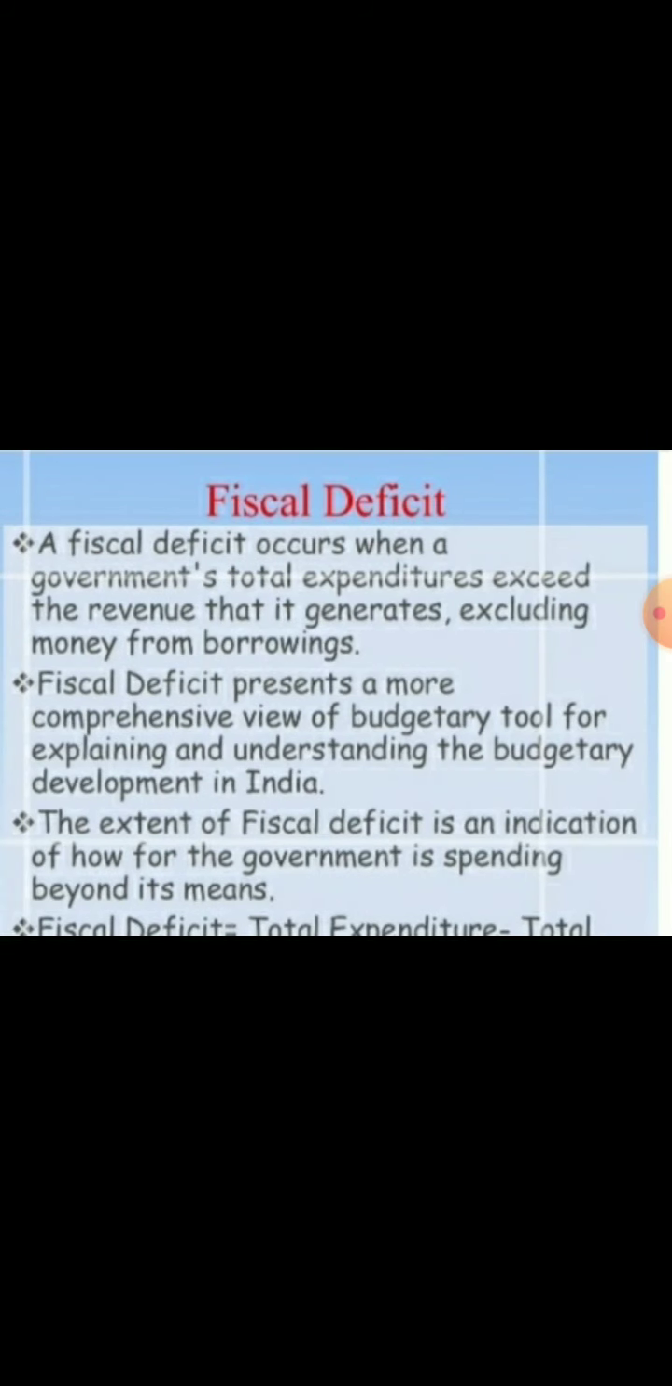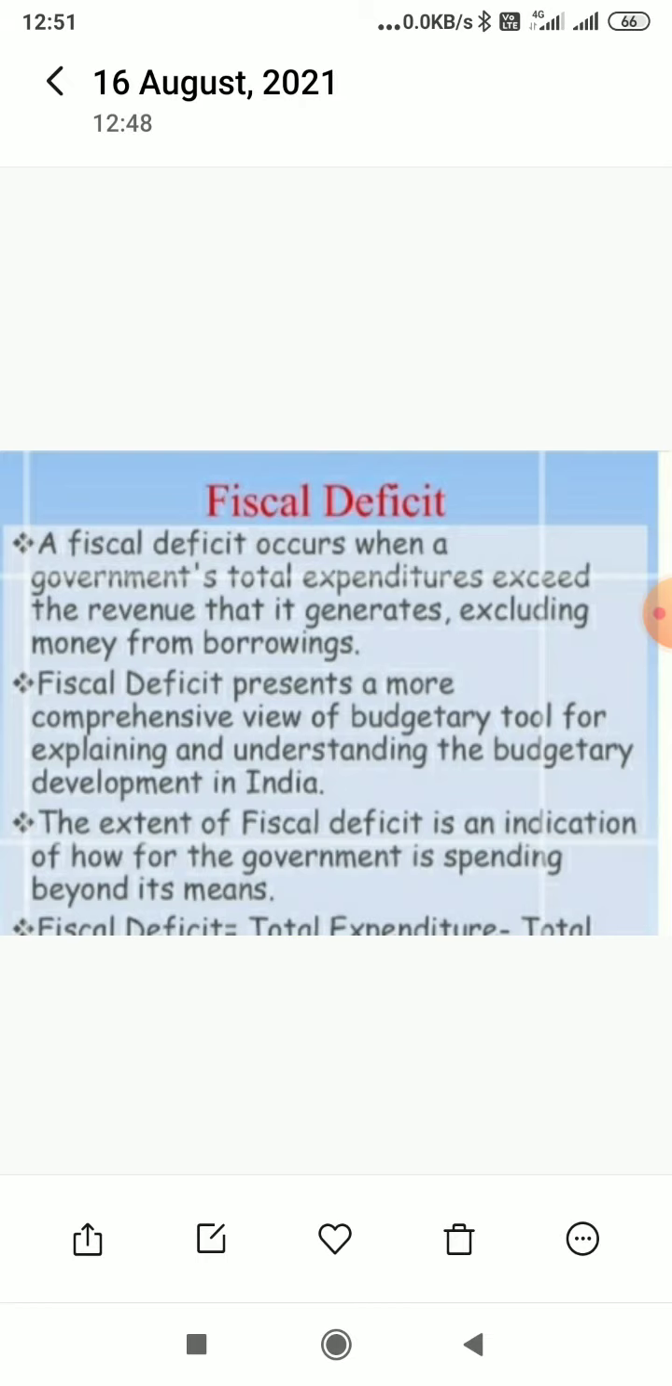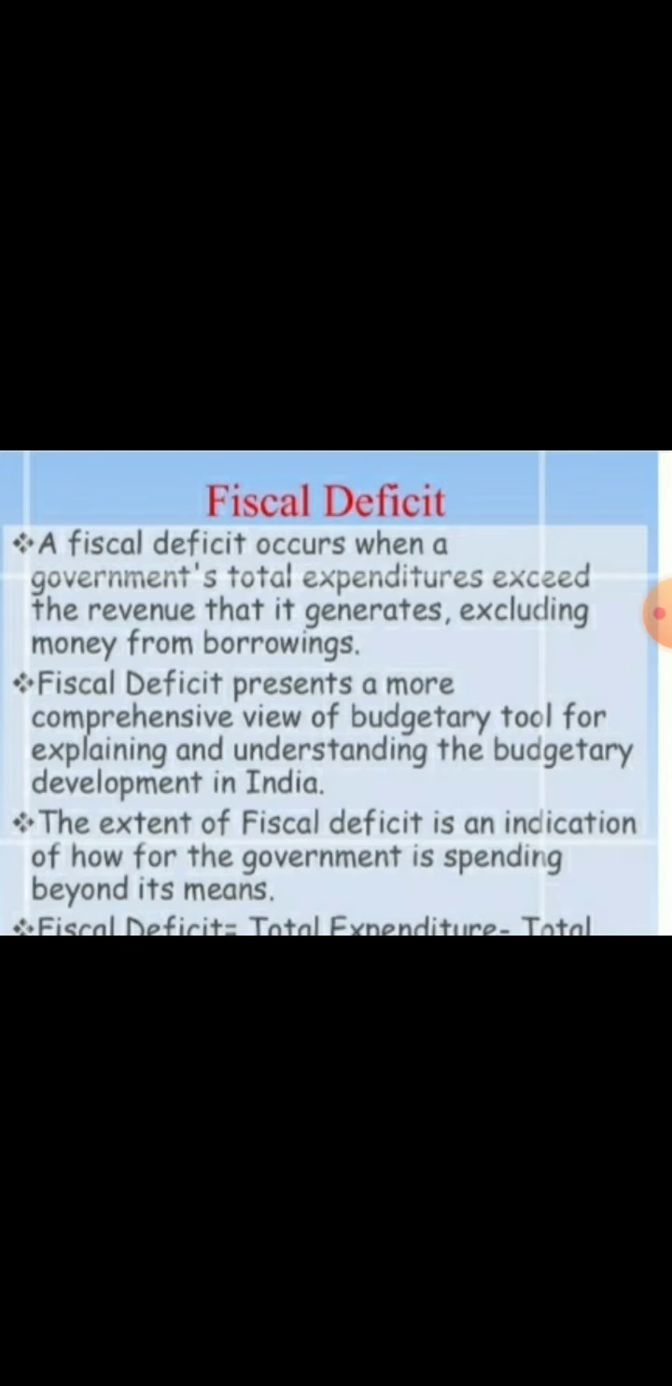Then fiscal deficit. Fiscal deficit refers to the excess of total expenditure over the sum of revenue receipts and capital receipts excluding borrowing. Here borrowing is excluded. Fiscal deficit means total expenditure minus total receipts, that is, revenue receipts plus capital receipts excluding borrowing. Capital receipts excluding borrowing are also termed non-debt creating capital receipts. These capital receipts are not borrowing and therefore do not give rise to debt. Examples of non-debt creating capital receipts are recovery of loans and the proceeds from the sale of public sector undertakings.